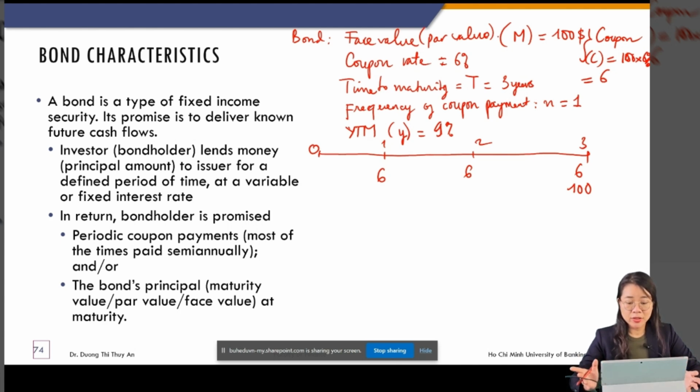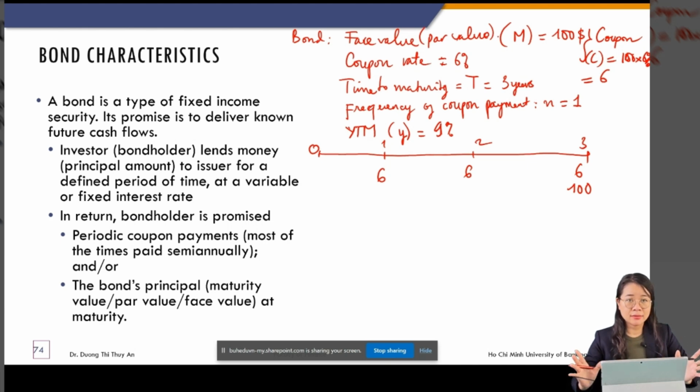So now the question is, how much will you pay to buy this bond, to own this bond? That is the question of the present value of the cash flow. The principle of valuation of any asset that generates cash flow is that you discount all the future cash flow to the present, to where you want. That is the value you should pay for that asset.